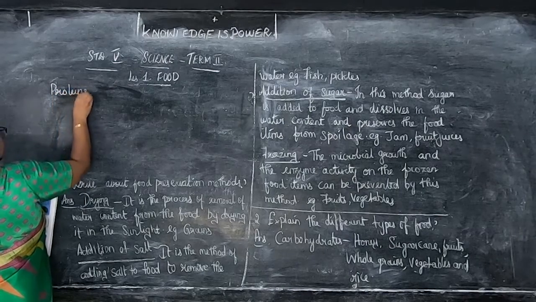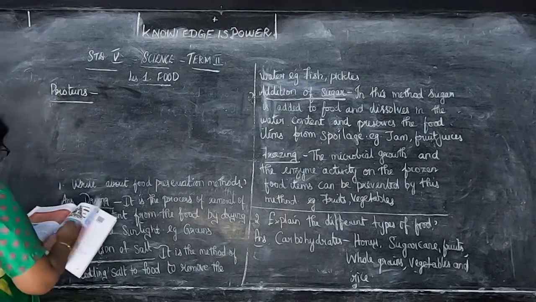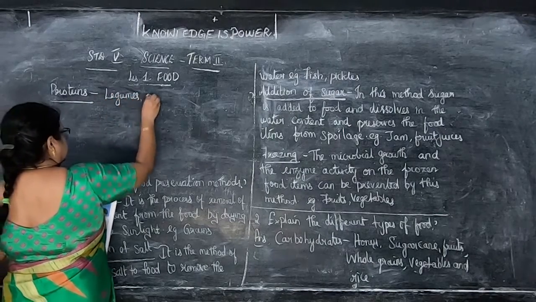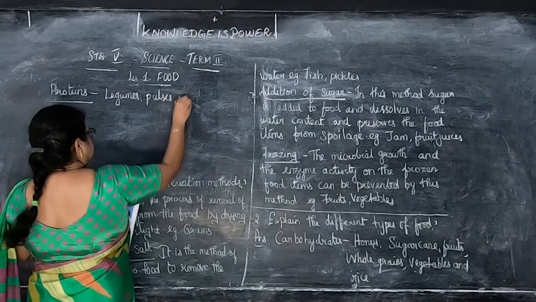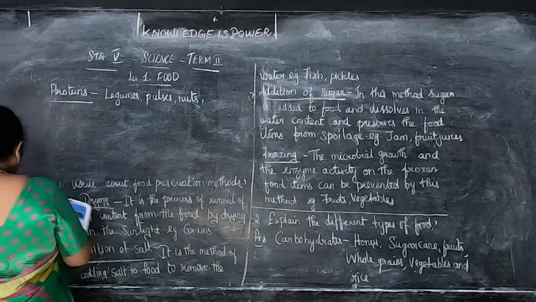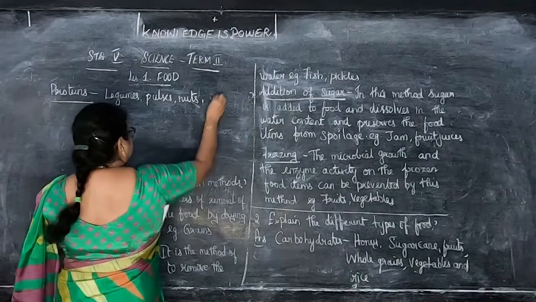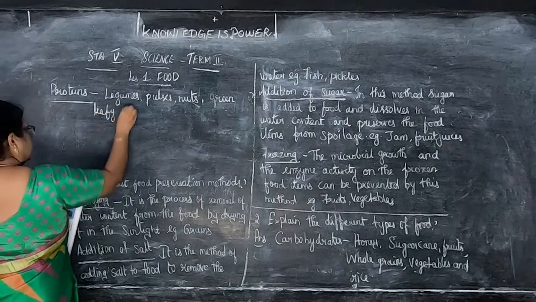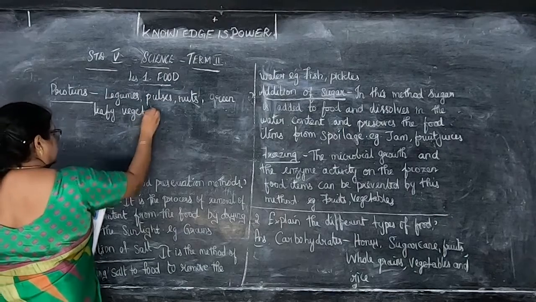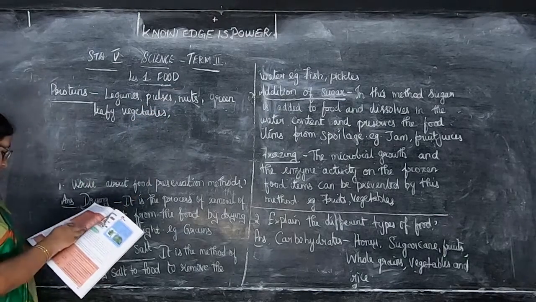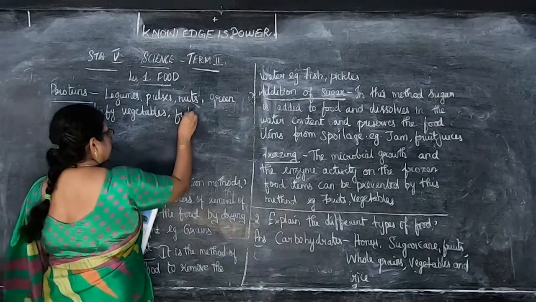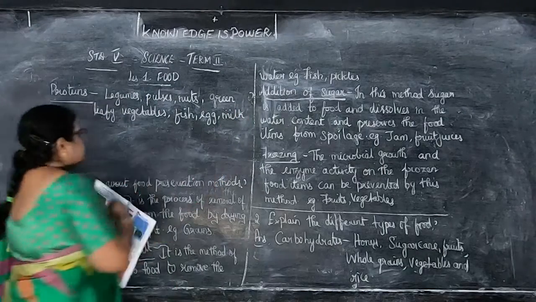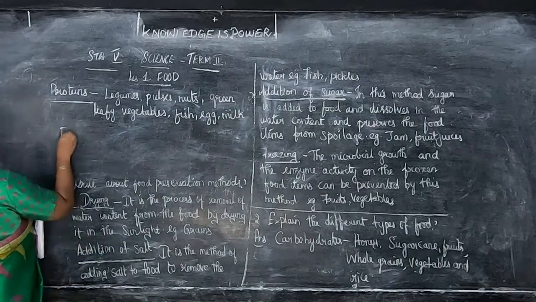Next, proteins. In that, what they have given? Legumes, pulses, nuts. Then what, children? Green leafy vegetables, and what they have given: fish, egg, milk. Okay, children? And then the next is fats. So the last one for you.